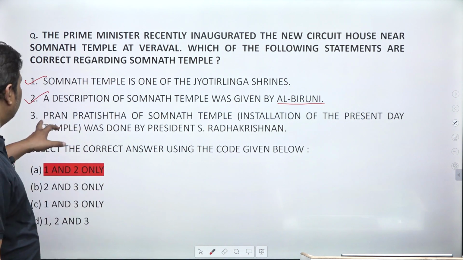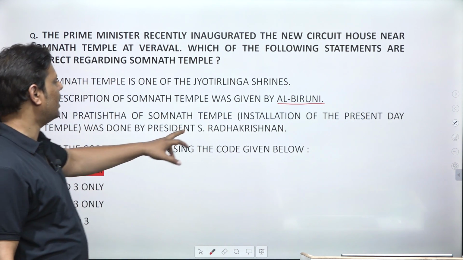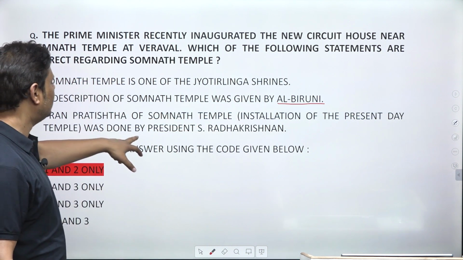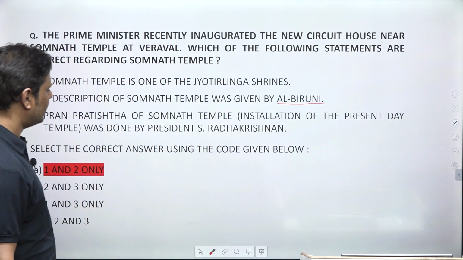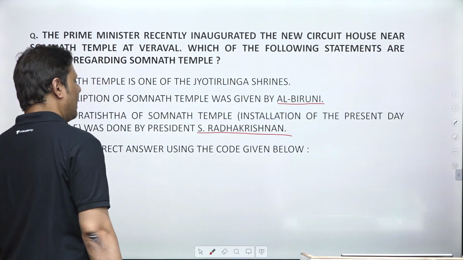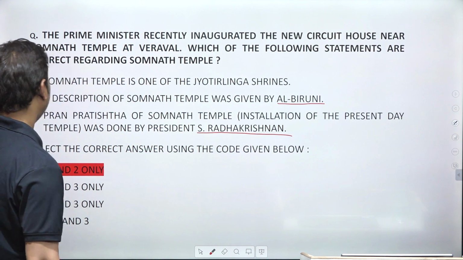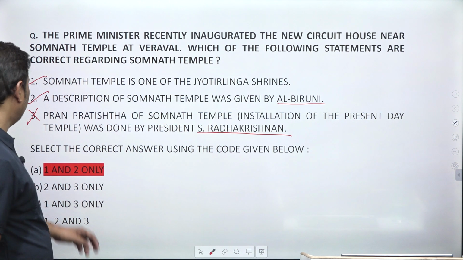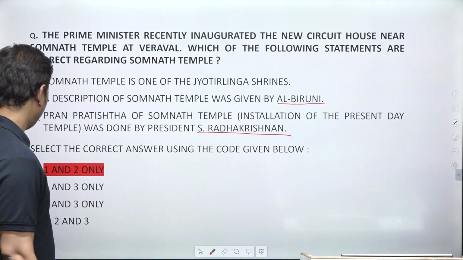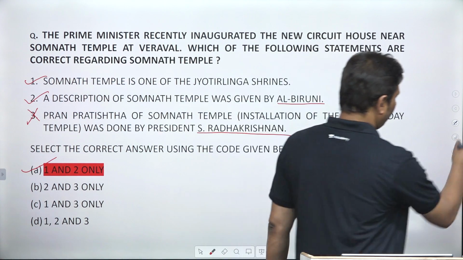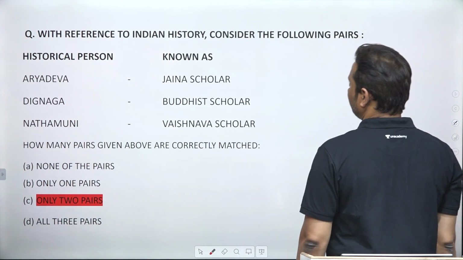Now the third: the Pran Pratishtha of Somnath Temple, the installation of the present-day temple, was done by President S. Radhakrishnan. This is wrong. This was not done by Radhakrishnan, but by Rajendra Prasad. So this is the reason the third statement is wrong. So the first two are right. So 1 and 2 is the correct answer. So A is the correct answer. Okay, moving to the next question.